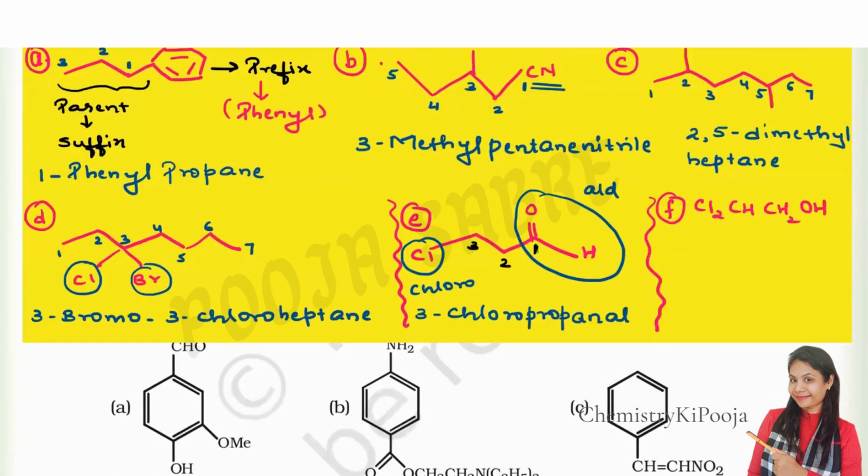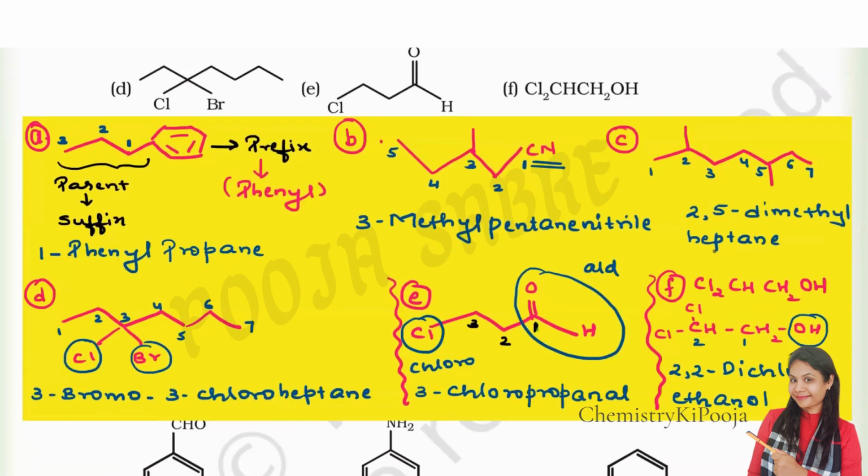The same way, let me first expand the structure. The structure is CH, CH2, OH, and on this particular carbon, we have 2 Cl groups. So quickly we will write down the naming. From which side are we going to number? Definitely from right to left because OH is present here. So this is 1 and 2. On the second position, 2 times I have chloro, so 2,2-dichloro. And then the word root is eth, an for single bond, and ol. So 2,2-dichloroethanol. Clear?